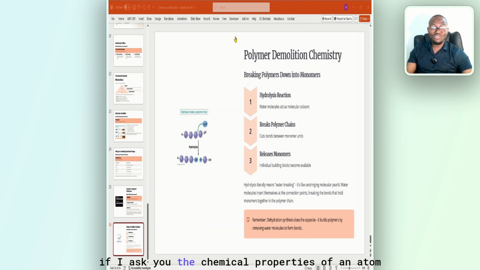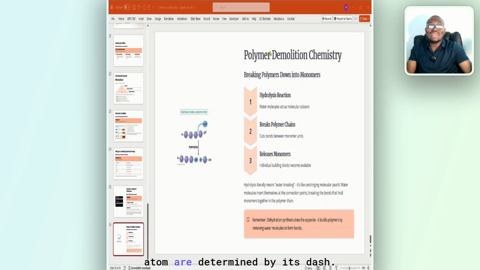For example, if I ask you the chemical properties of an atom are determined by what? You should be able to tell me its electron. There are other ways they can ask this question. This particular question I gave you now, they can ask it another way. They can tell you the bonding properties of an atom are determined by its dash. Electron, the same thing, the same question, the same answer, different format.